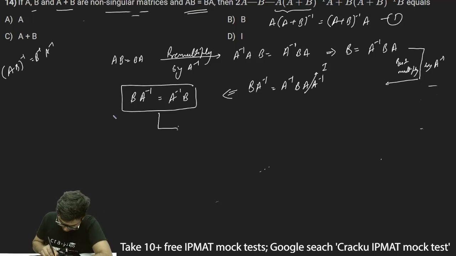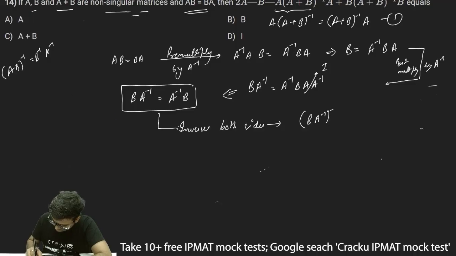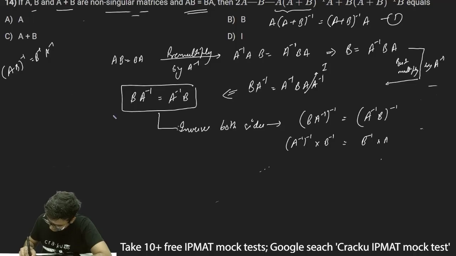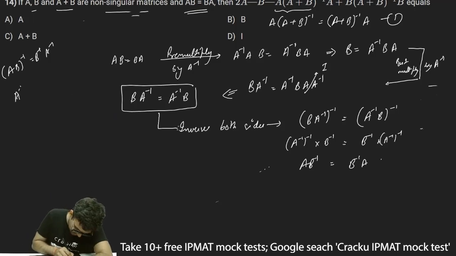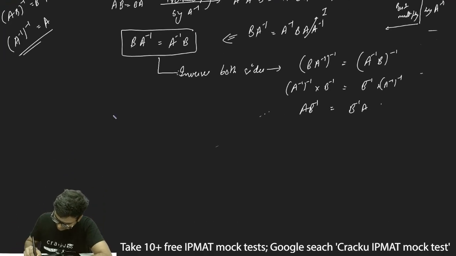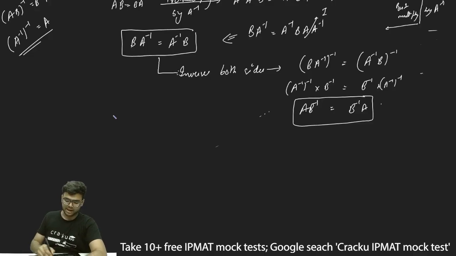So if I take inverse both sides, this will be (B A⁻¹)⁻¹ is equal to (A⁻¹ B)⁻¹. This will be what? (A⁻¹)⁻¹ into B⁻¹, and this will be B⁻¹ into (A⁻¹)⁻¹. So this will be A into B⁻¹ is equal to B⁻¹ into A, because inverse of an inverse is basically the original matrix, which is A. So thus I have reduced it to A into B⁻¹ is equal to B⁻¹ into A. After taking inverse both sides, I've got A B⁻¹ is equal to B⁻¹ A.